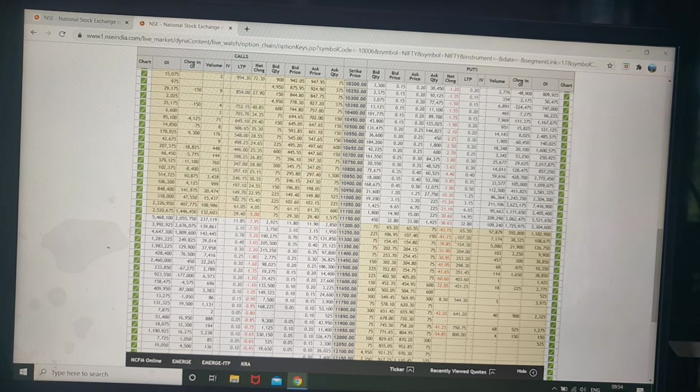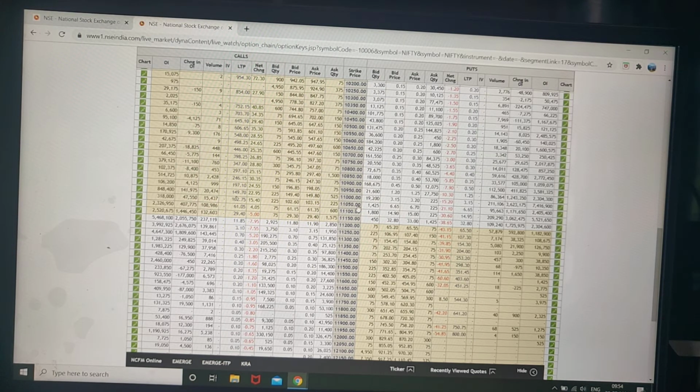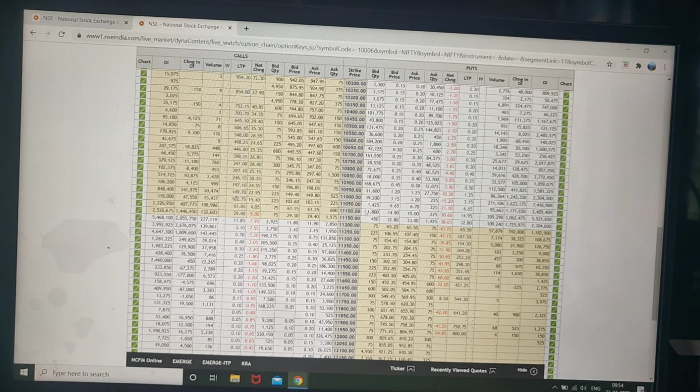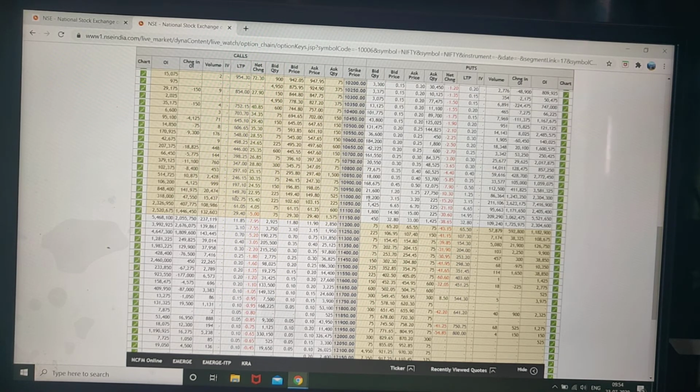This is the call side. Above at the money, if the price goes up, it will rise. So this part is out of the money, and this is in the money call. This is in the money call, and this is out of the money put.